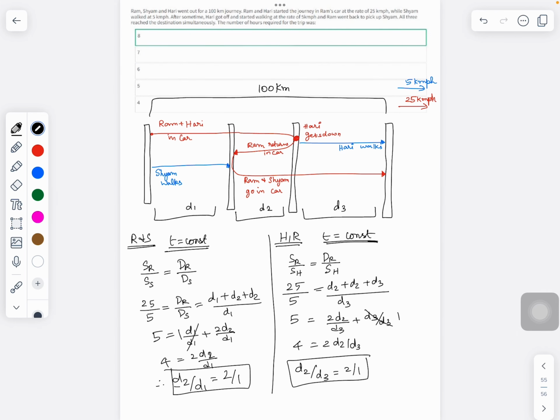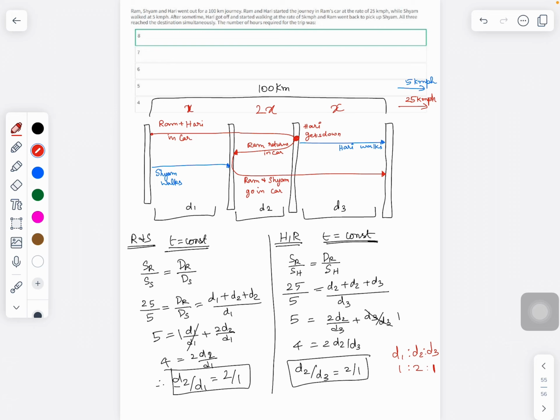Therefore what we can tell is d2 by d3 is also equal to 2:1. So from this what we can conclude is d2 is 2 times d1, d2 is 2 times d3. Therefore d1 is to d2 is to d3 will be, d2 is 2 times d1, so it is 1:2 ratio, and d2 is 2 times d3, so this is also 1:2 ratio. So what we can conclude is this is x units of distance, this is 2x units of distance, and this is x units of distance.